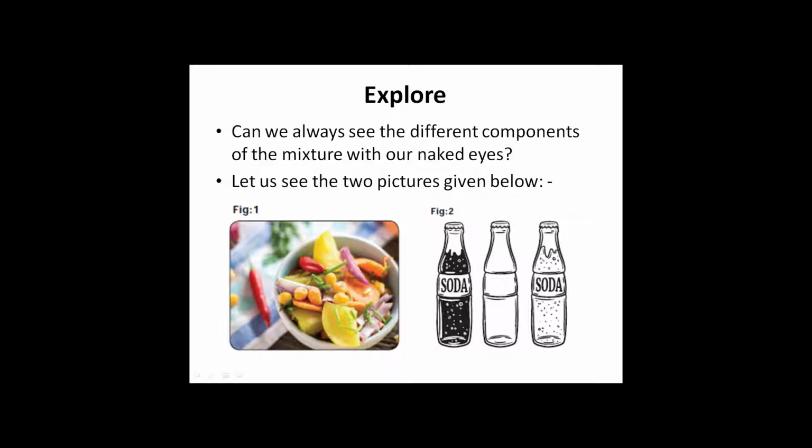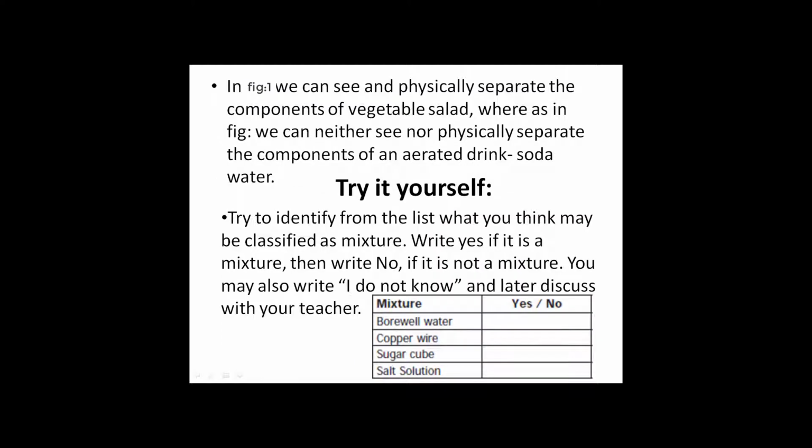Explore. Can we always see the different components of a mixture with our naked eyes? Let us see the two pictures given below. My answer is both, because the first figure contains a mixture of fruits and vegetables, and in the second one I can see the water and gas which is coming as bubbles. In figure 1 we can see and physically separate the components of vegetable salad, whereas in figure 2 we can neither see nor physically separate the components of aerated drink soda water.